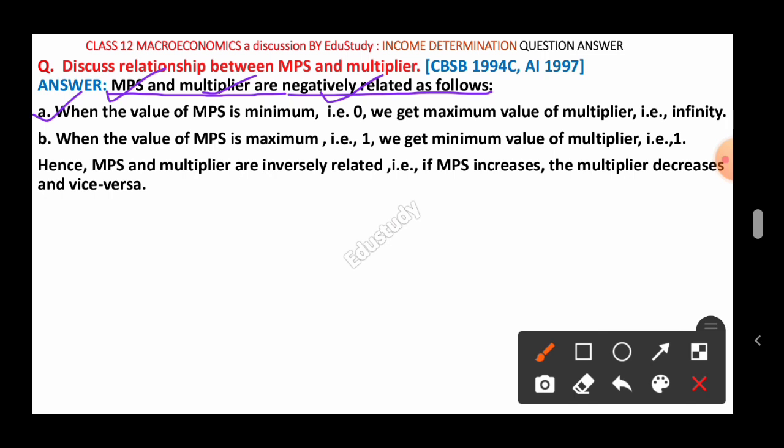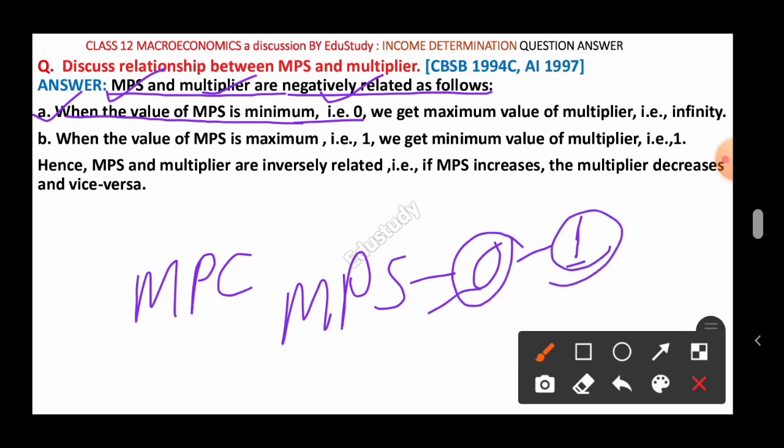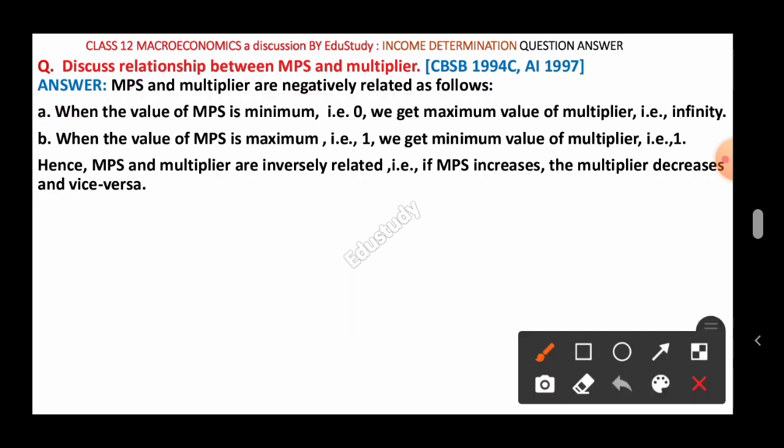So the first point is, as with the MPC, keep remembering, the value of MPS also varies from 0 to 1. That means the minimum value will be 0 and the maximum value will be 1. Keep this in mind. When the value of MPS is minimum, that is 0, we get the maximum value of multiplier, that is infinity. Keep this remembered.